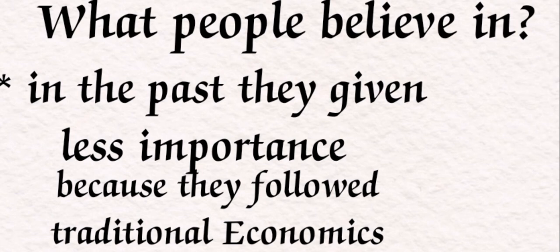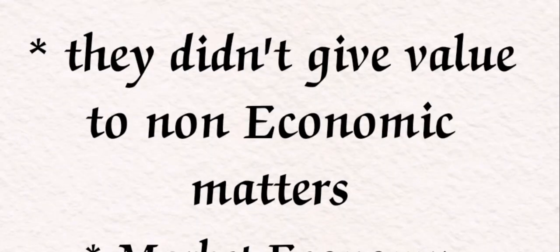They always followed economic ways and traditional economics, and they didn't give value to non-economic matters like behavior and psychology, evolutionary biology, morality, altruism. In the economists' view, these were non-economic matters, so they didn't give value to these important features.